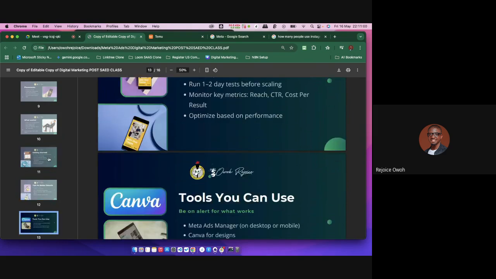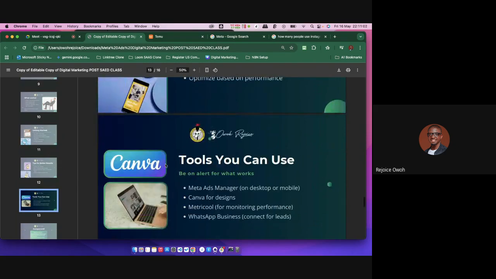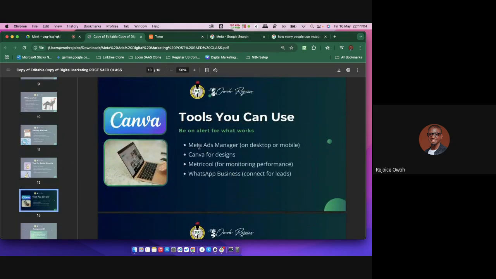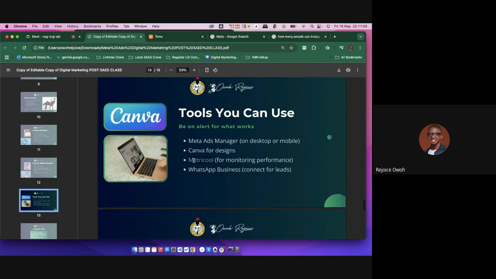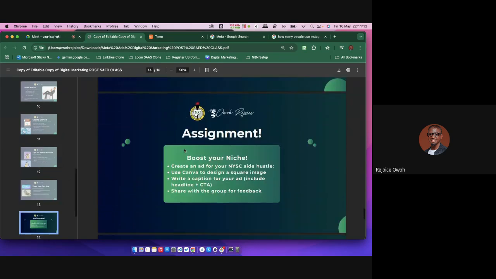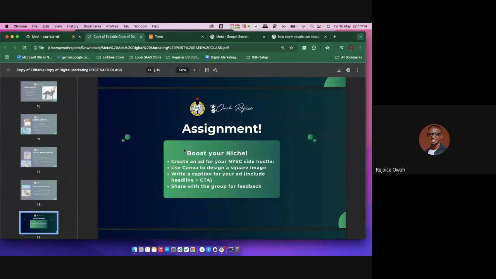You run again, right? And you can also ensure you're using tools like Canva. I showed you guys how to use Metrico. If you've not watched that video, please go back and watch it. And then how to also use Meta Ads Manager, all this just to run ads. I think that is going to be it for now, right?